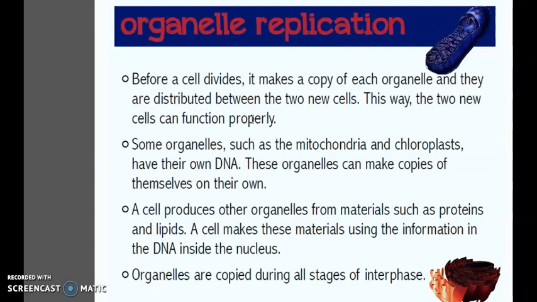Some organelles such as mitochondria and chloroplasts have their own DNA. These organelles can make copies of themselves on their own. A cell produces other organelles from materials such as proteins and lipids. A cell makes these materials using the information in the DNA inside the nucleus. Organelles are copied during all stages of interphase.